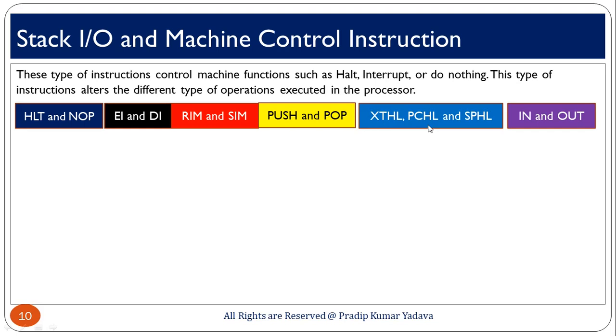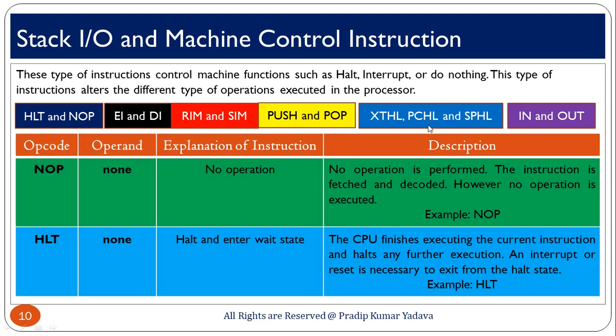These are HLT and NOP, EI and DI, RIM and SIM, PUSH and POP, XTHL, PCHL and SPHL, IN and OUT. In this video I am going to discuss each and every instruction in detail, considering some examples and also an overview. So the first instruction is NOP.